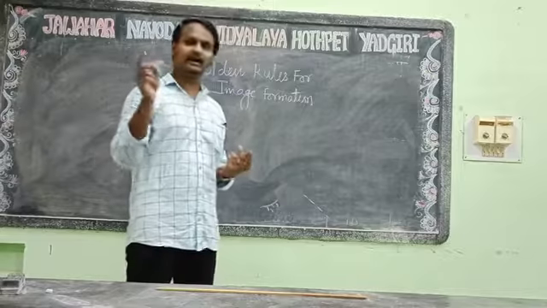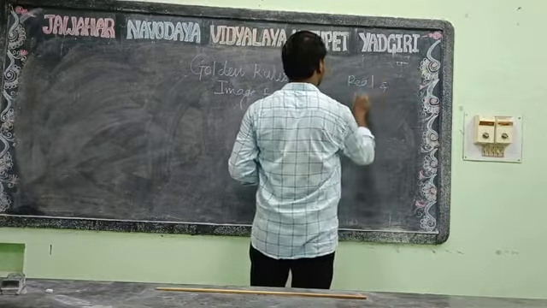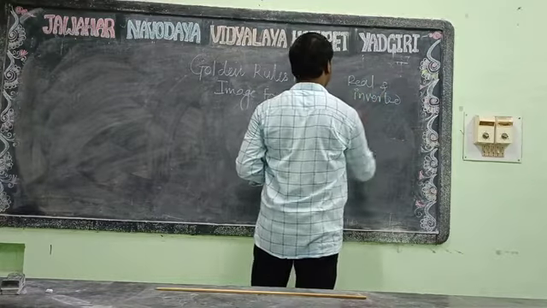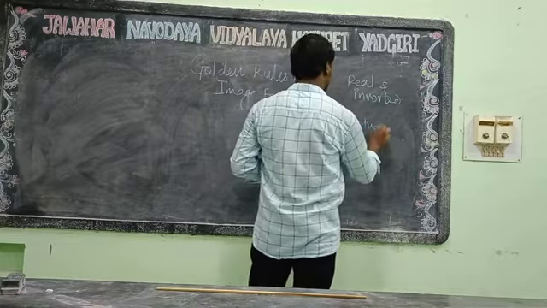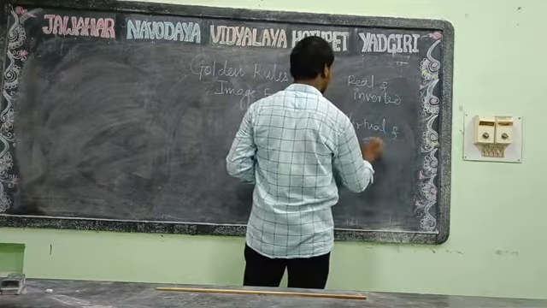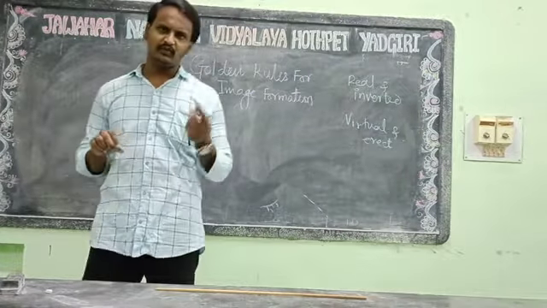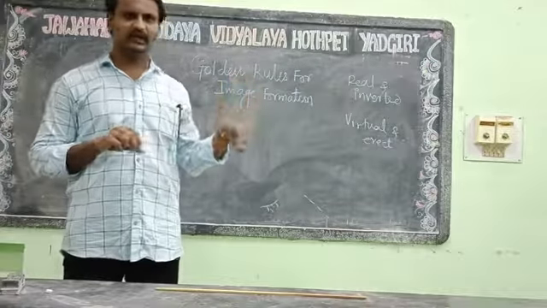You can always pair them: real and inverted, and another is virtual and erect. But for the case of concave mirror, both are possible. So here it is real and inverted, and virtual and erect.